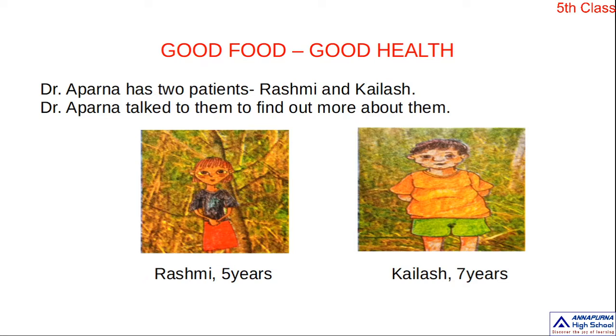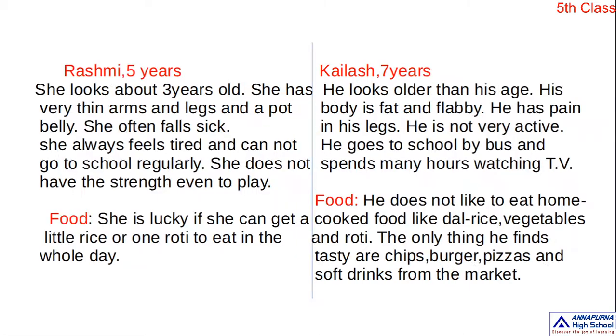Next, good food and good health. What do we have to observe here? See here, two children. One is Rashmi, who is 5 years old, and Kailash, who is 7 years old. Dr. Aparna has two patients, Rashmi and Kailash. Dr. Aparna talked to them to find out more about them, that means their food habits, what kind of food they take.